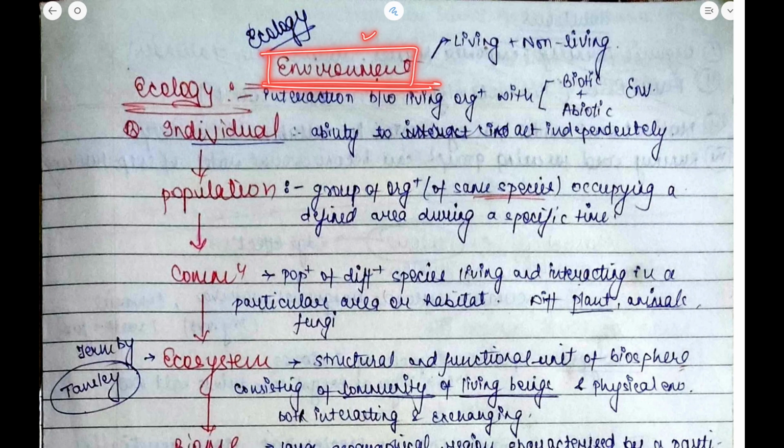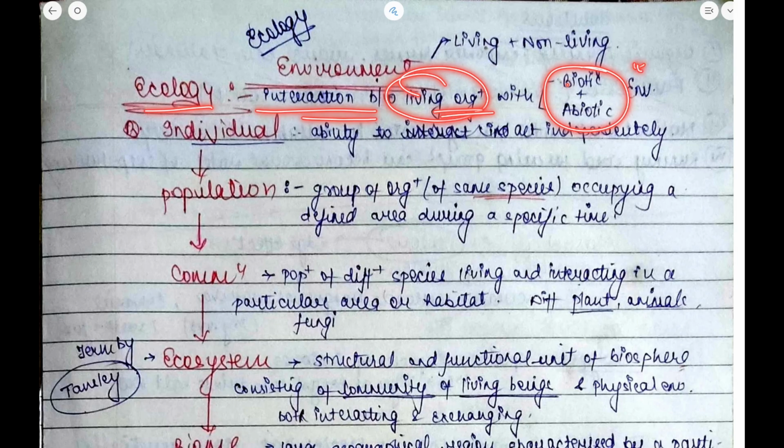What does this environment mean? It means the culmination of living and non-living things. Now, what does ecology mean then? It is the interaction between living organisms, between the biotic as well as the abiotic environment. Now, environment constitutes the living and non-living things, whereas ecology is the interaction between the living organisms with the biotic and abiotic factors.